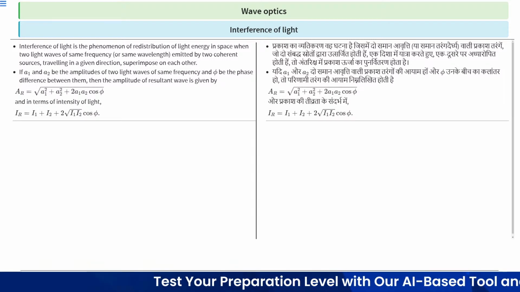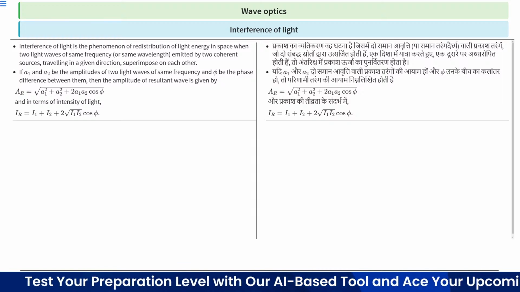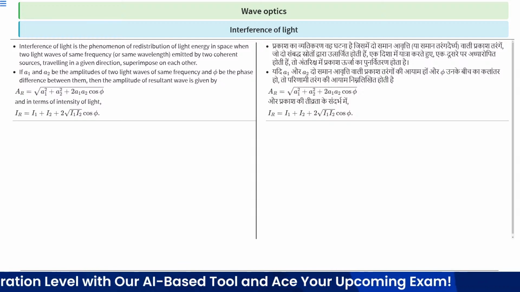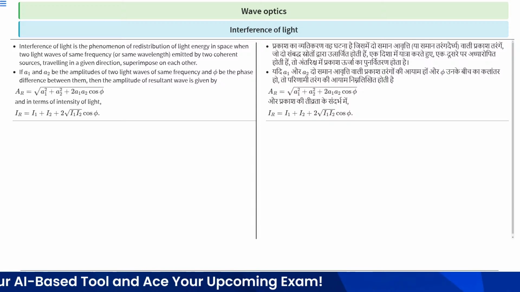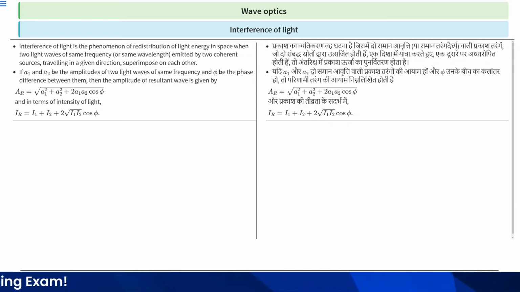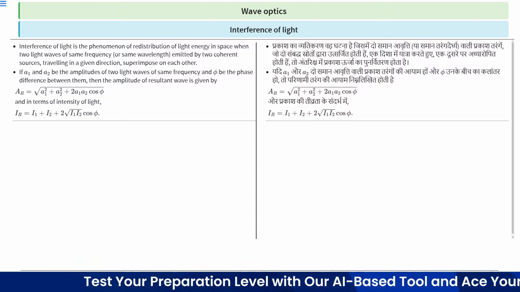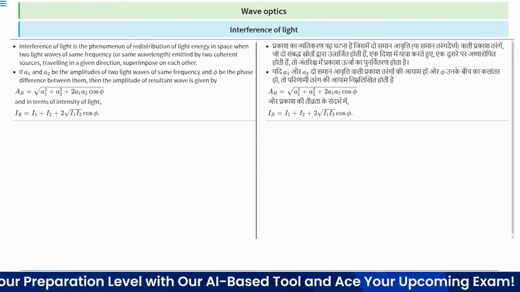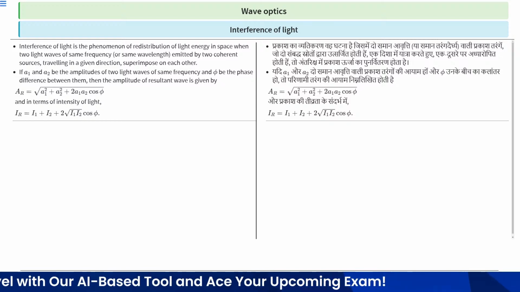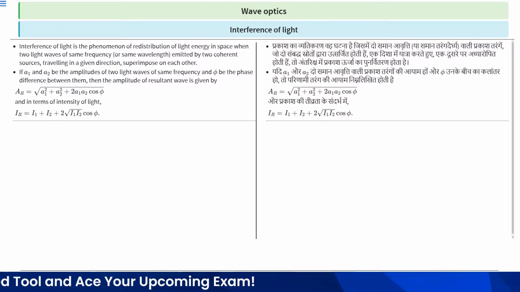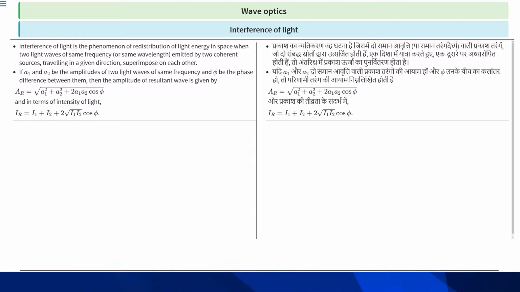Suppose A1 and A2 are the amplitudes of two light waves of same frequency and phi is the phase difference between them. Phi is the phase difference between both the waves. Then the amplitude of resultant wave is given by this. So AR represents the amplitude of the resultant wave, which is equal to under root A1 square plus A2 square plus 2A1 A2 cos phi. So this is the resultant wave formula, and this is important for the exams.